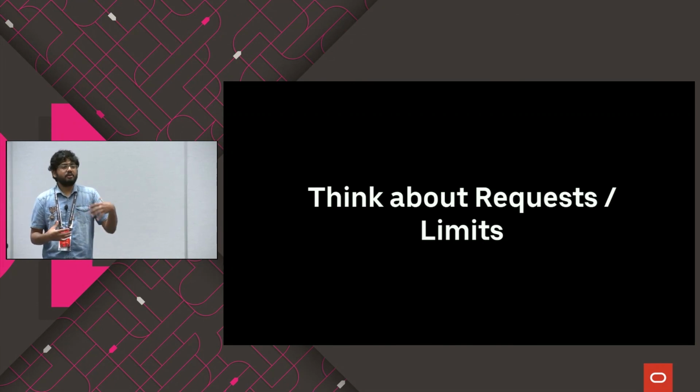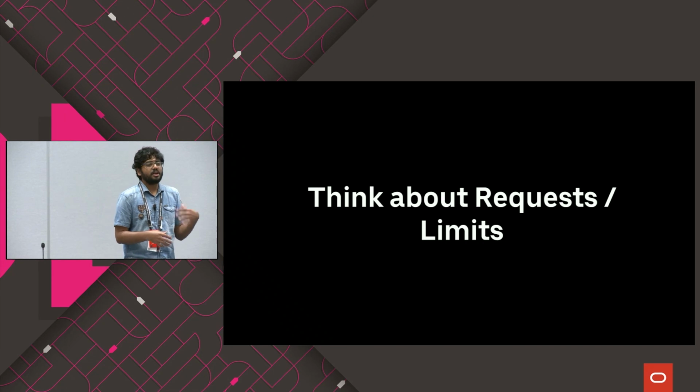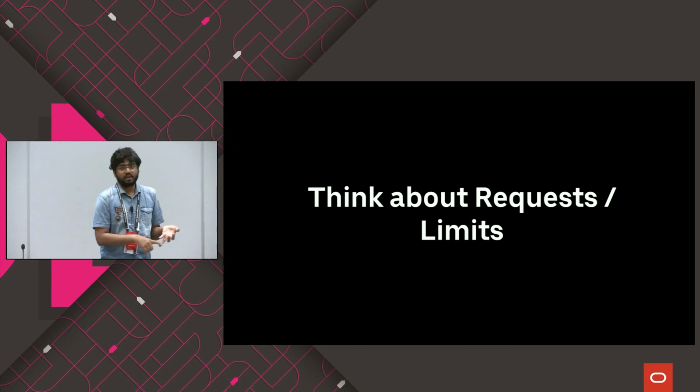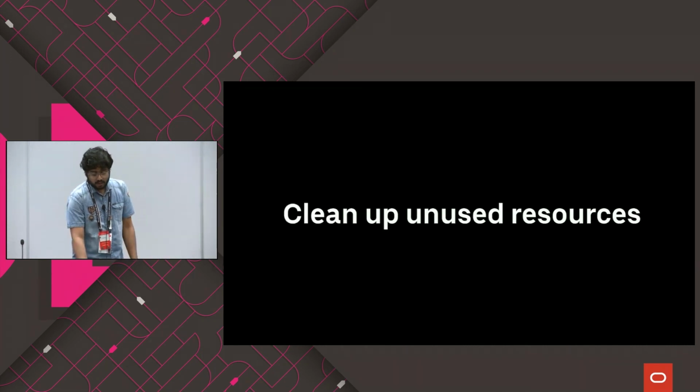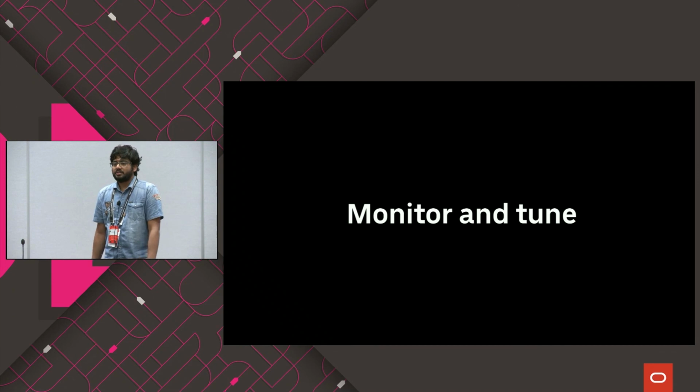Think about requests and limits. Always consider, when you're creating a YAML file, how much request and limits you're going to give to the container, how much memory or how much RAM you're going to give to your container. Cleaning up unused resources is a classic one, and always monitor and tune your services based on the needs.